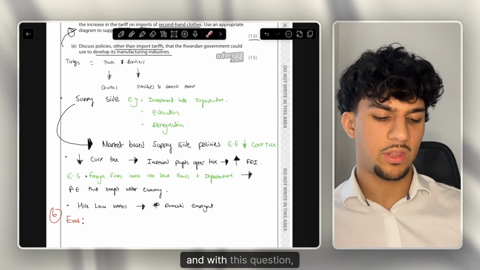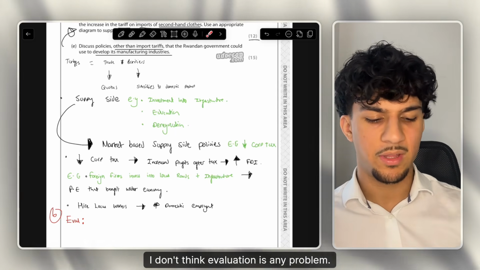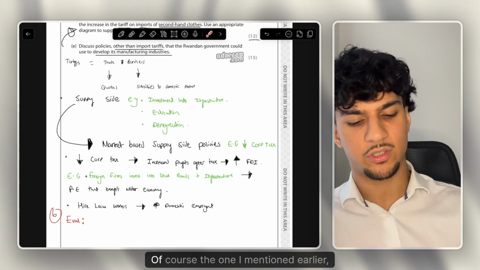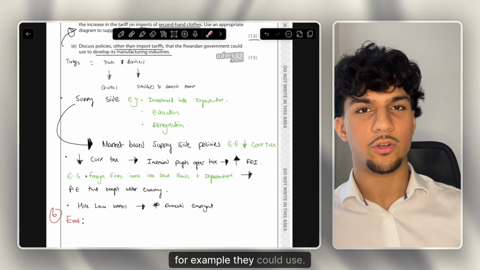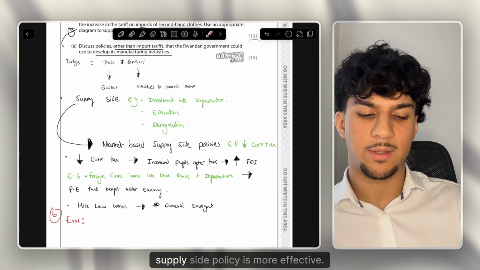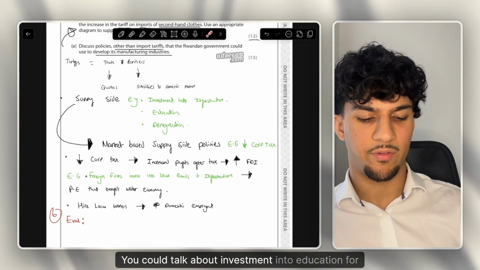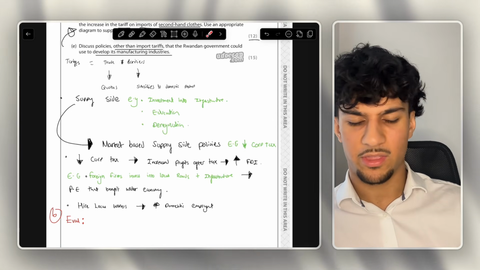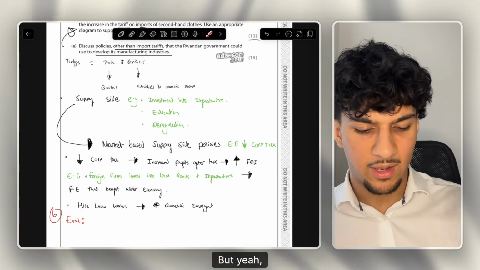And of course, with this question, I don't think evaluation is any problem. There's lots of different evaluation points. Of course, the one I mentioned earlier, for example, however, in evaluation, this depends on whether another supply side policy is more effective. You could talk about investment into education, for example. There's tens of evaluation points here. But yeah, let's now move on.